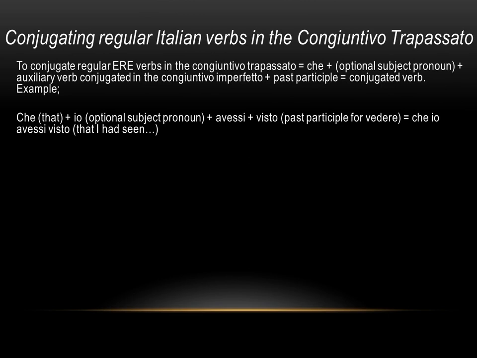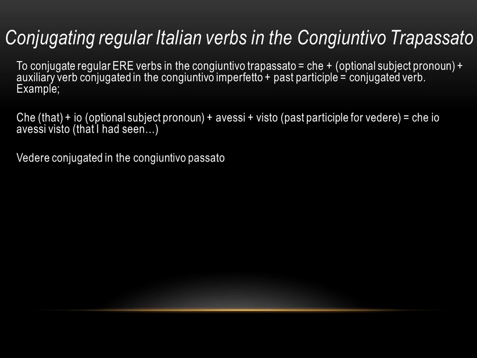To conjugate regular ere verbs in the congiuntivo trapassato, we have che plus the optional subject pronoun, plus auxiliary verb conjugated in the congiuntivo imperfetto, plus the past participle equals the conjugated verb. Our example is che, or that, plus io, optional subject pronoun, plus avessi plus visto, past participle for vedere, equals che io avessi visto, that I had seen.